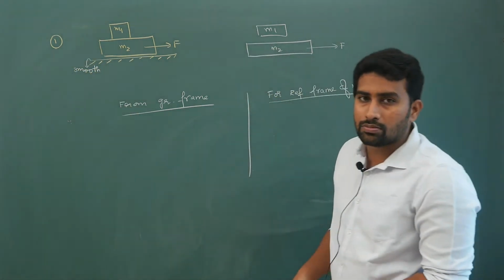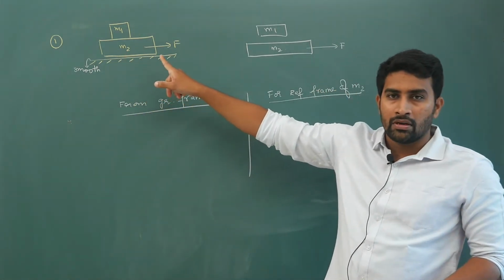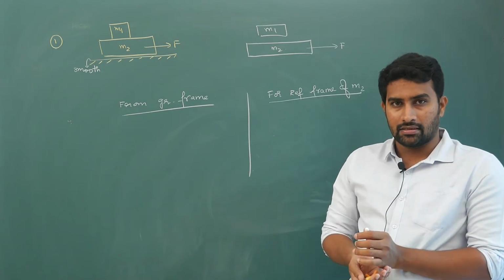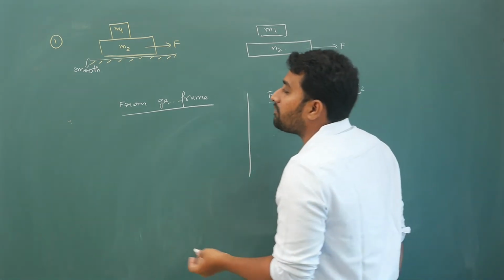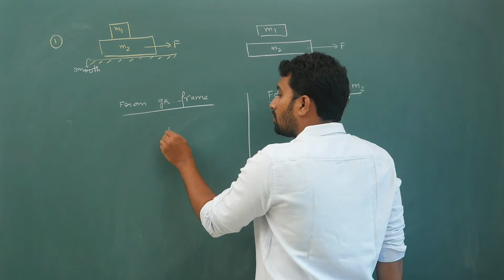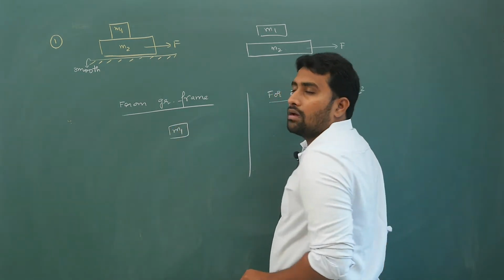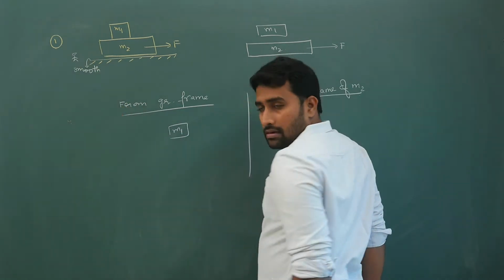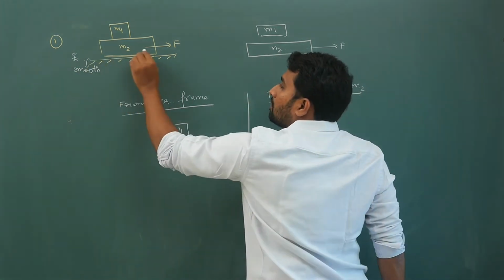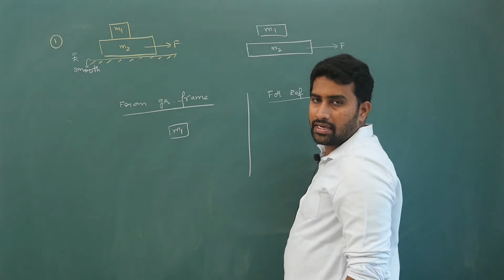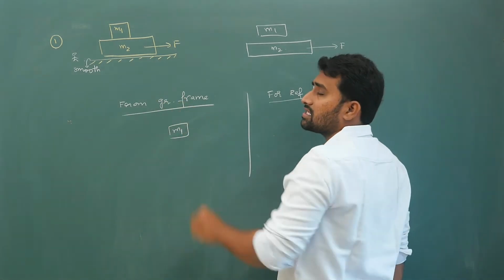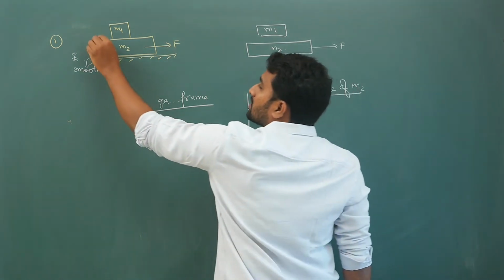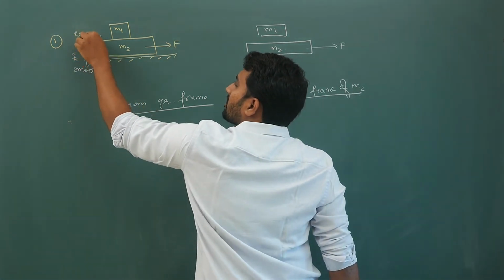Now if you look at this block m2, when m2 is moving, obviously m1 also will accelerate towards right. If you look at only m1, when you are observing from ground frame, if m2 is moving towards right, obviously m1 will move towards right. Here it is rough surface.